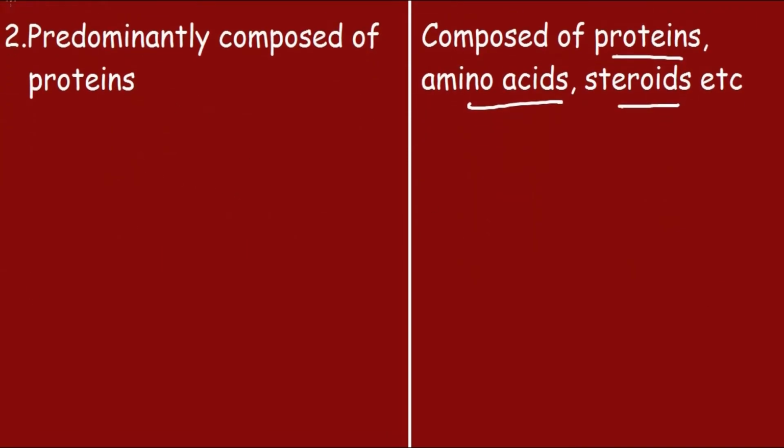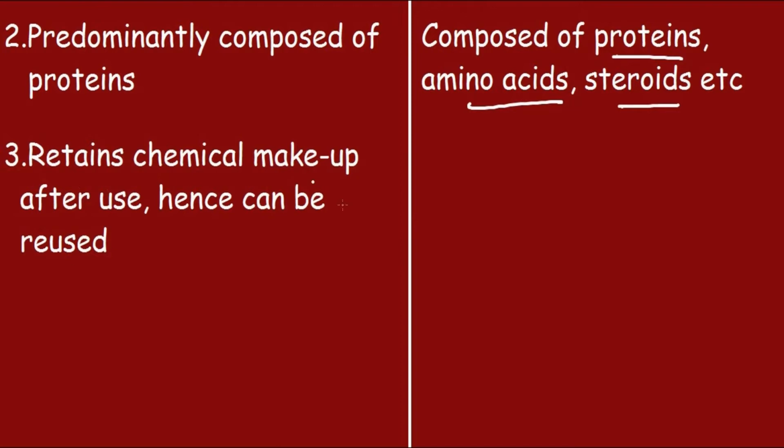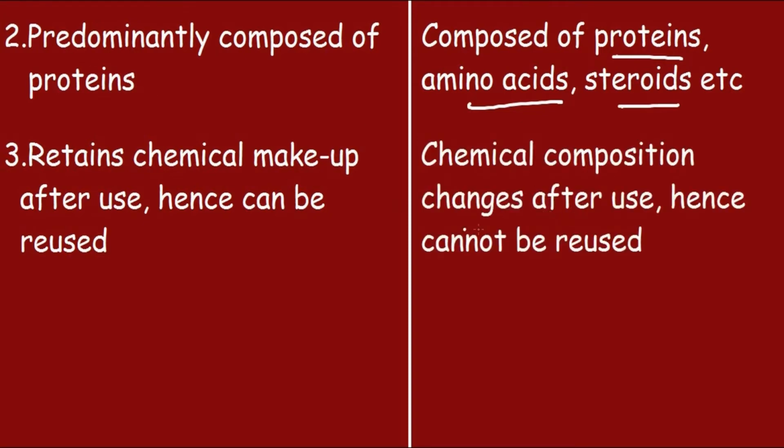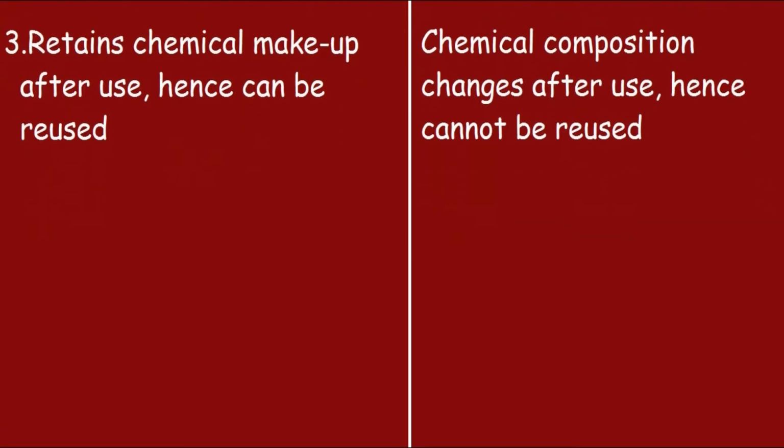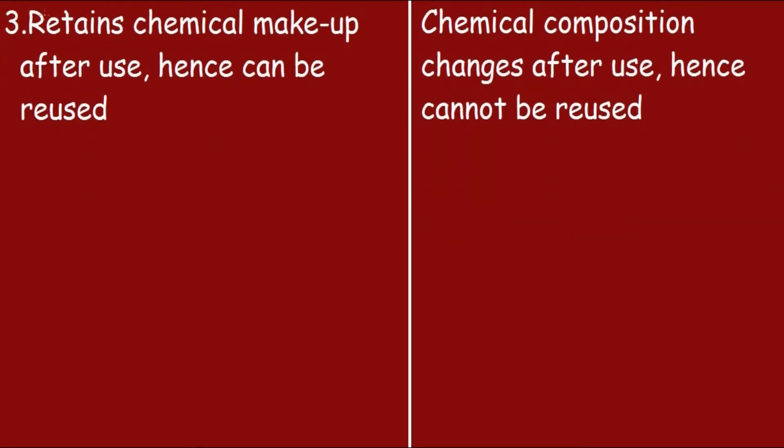So the third point, enzymes retain their chemical makeup after use, hence can be reused. It is simple because enzymes are like chemical catalysts. They themselves do not take part in the reaction but only help to increase the reaction rate by decreasing the activation energy of the biochemical reaction. Now for hormones, the chemical composition of hormones changes after use, hence they cannot be reused. Let's move on to the fourth point.